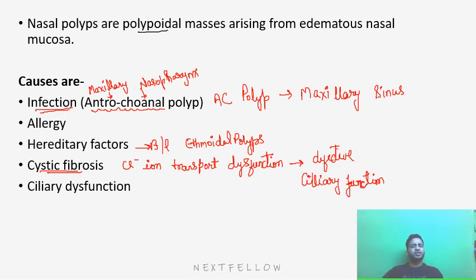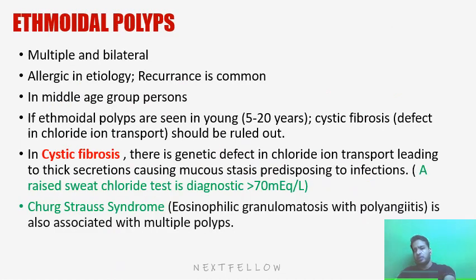There are a lot of pathologies or predisposing factors contributing to formation of polyps, like the DNS, deviated nasal septum, and concha bullosa. Concha bullosa is an oversized middle turbinate filled with air. Then comes bilateral inferior turbinate hypertrophy, then cystic fibrosis, then any foreign body, which may sometimes lead to blockage of the osteomeatal complex.